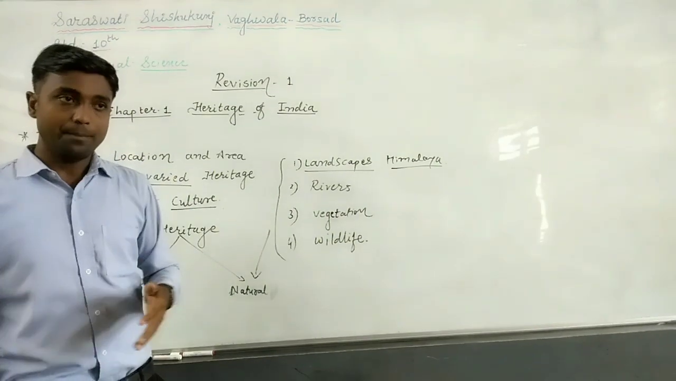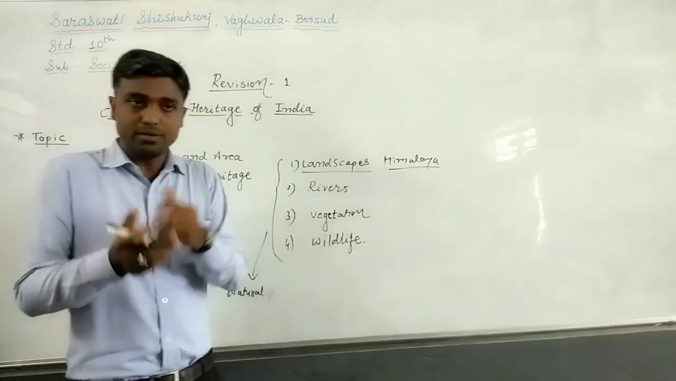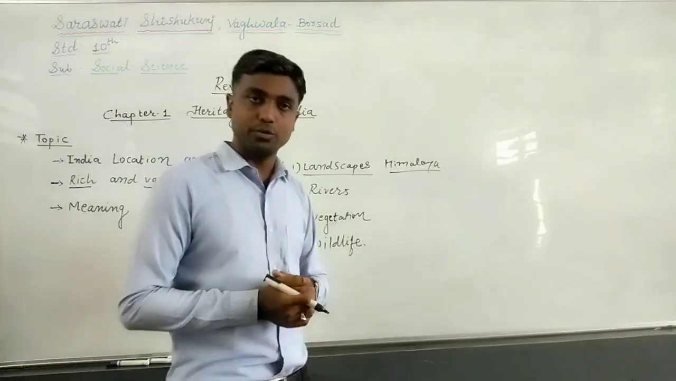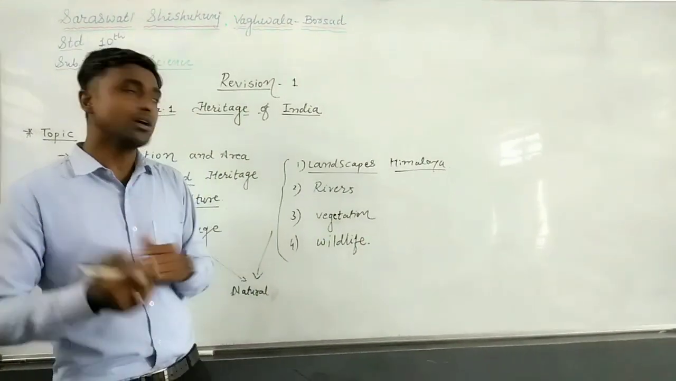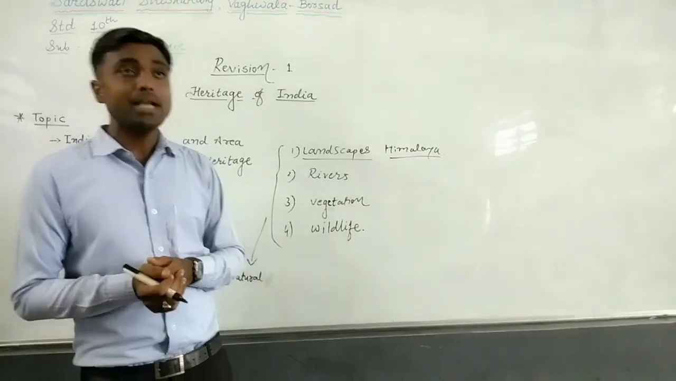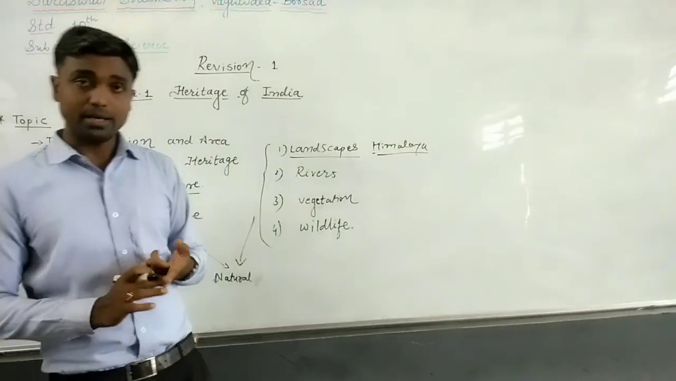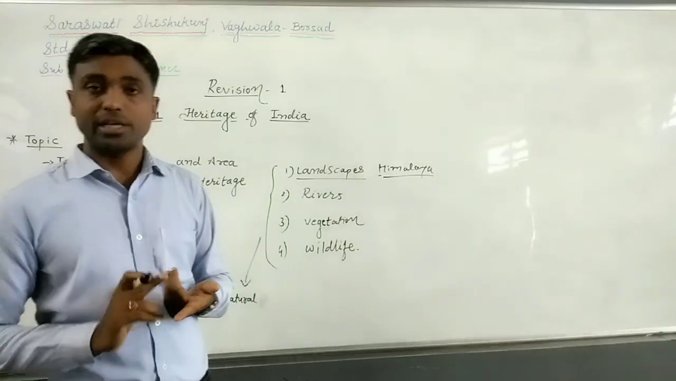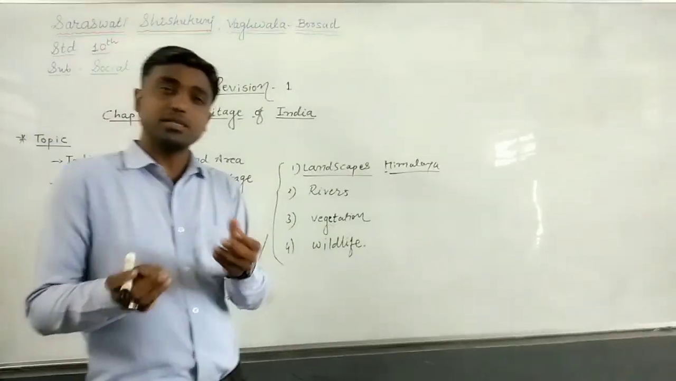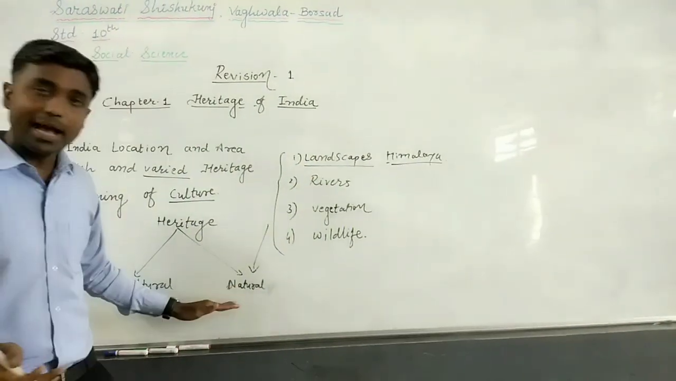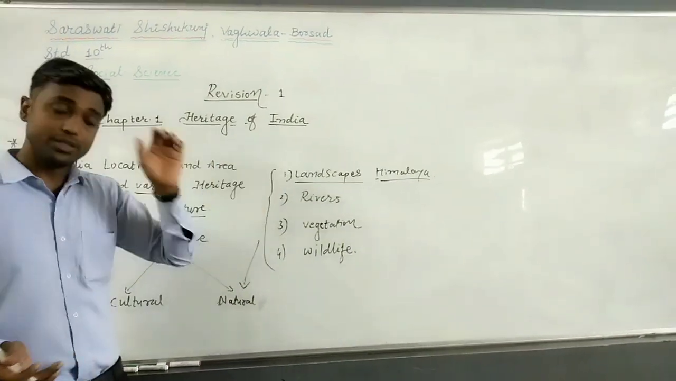Apart from this, many rivers are flowing from the Himalaya. For example, Ganga, Yamuna, Brahmaputra, etc. Even many pilgrim places are also part of the Himalaya. For example, Amarnath, Badrinath and Kedarnath. These famous pilgrim places are also located in the landscape. So landscape is a part of natural heritage, and we understood the close relation between them.